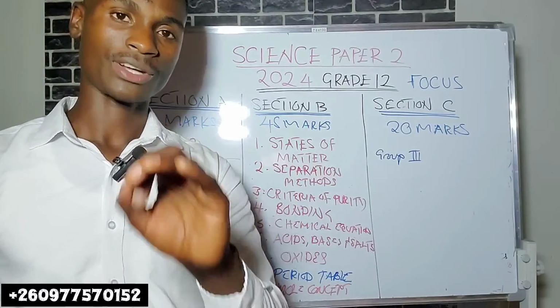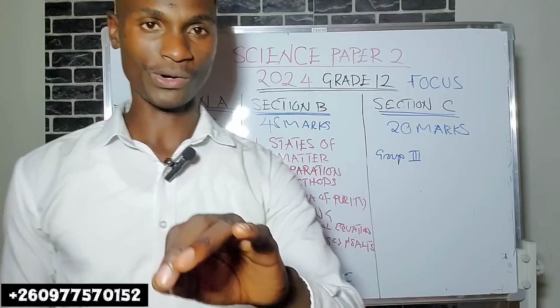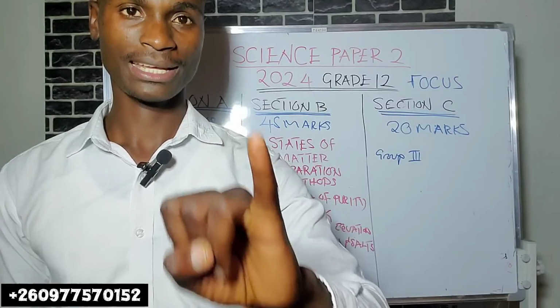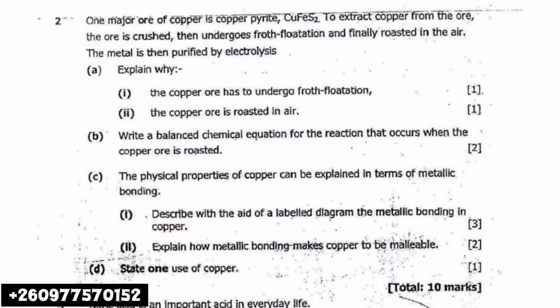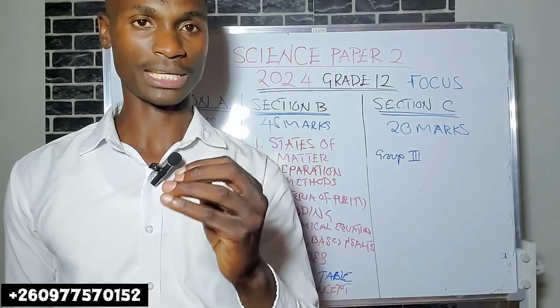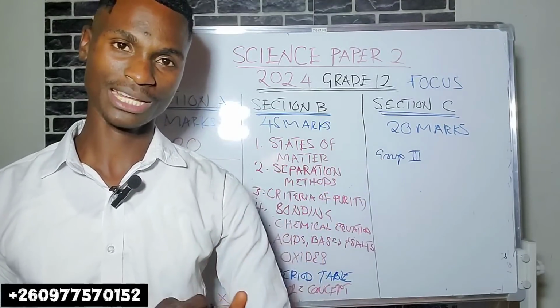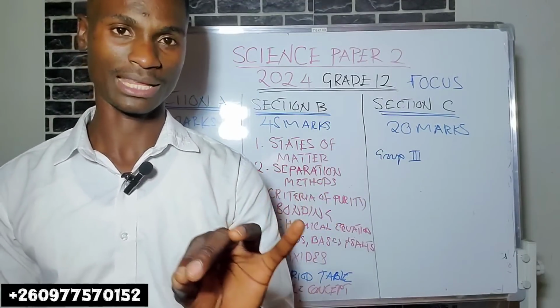After that, extraction of metals. Know the extraction of these important metals: zinc, iron, aluminum, and copper. Zinc, know the ores of zinc. The issue of calamine, zinc blende, how it is extracted, the processes, something like that.